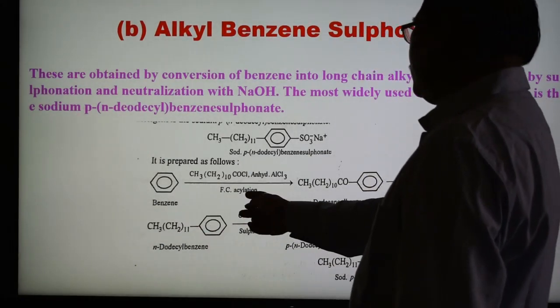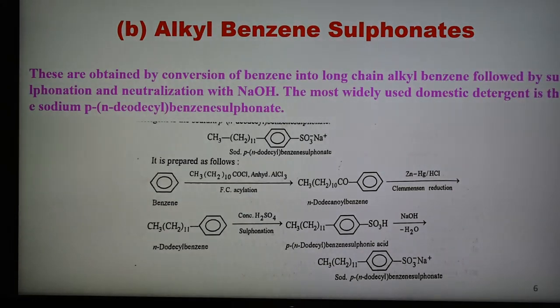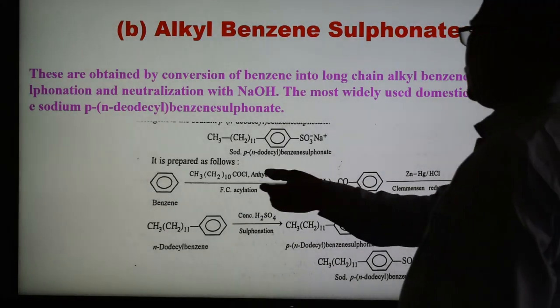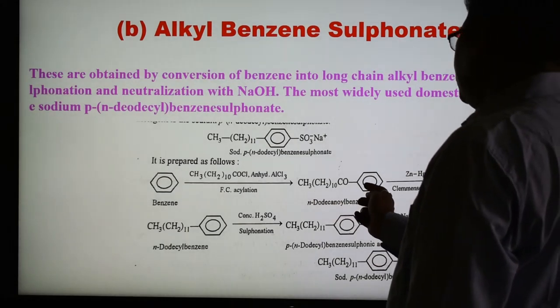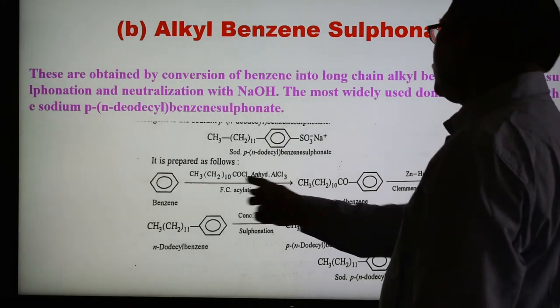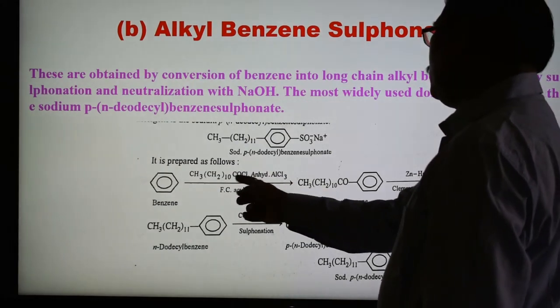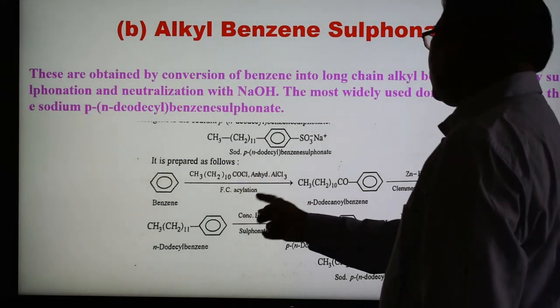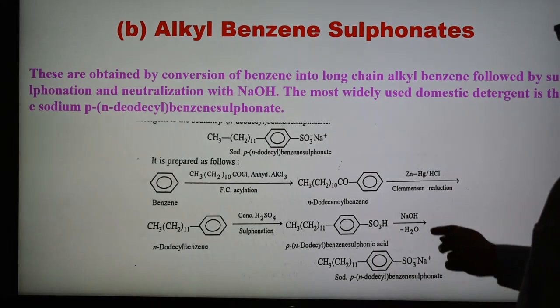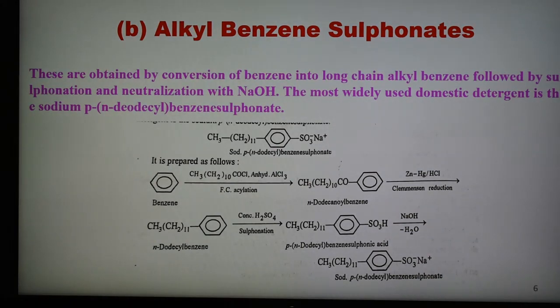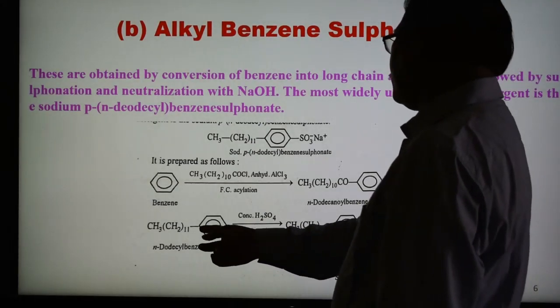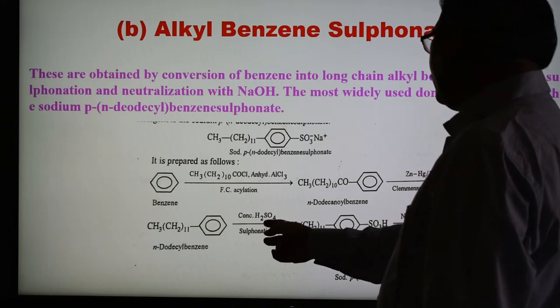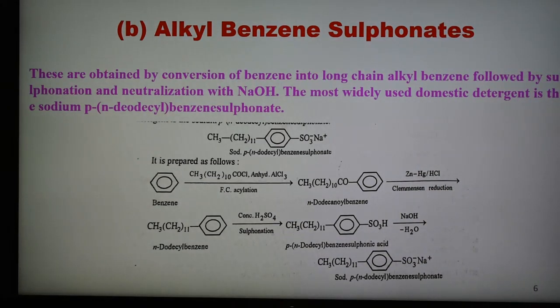Benzene undergoes acylation in the presence of anhydride, and the chain gets attached to the ring. After that, in the presence of zinc amalgam and HCl, Clemmensen reduction gives this compound, and then the reaction undergoes sulfonation.